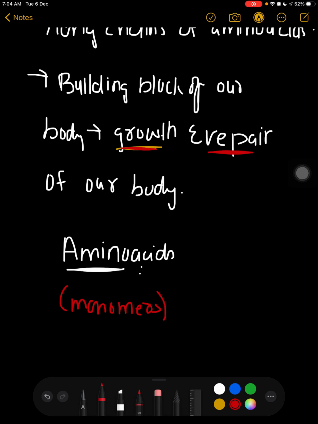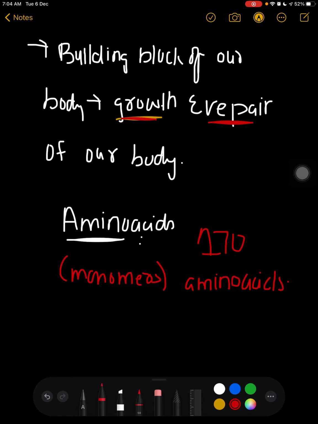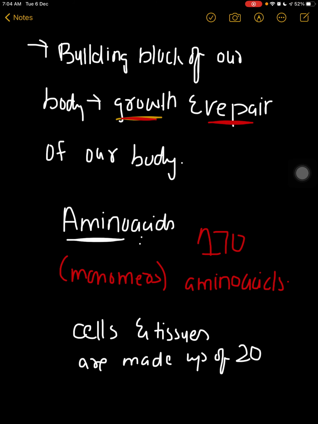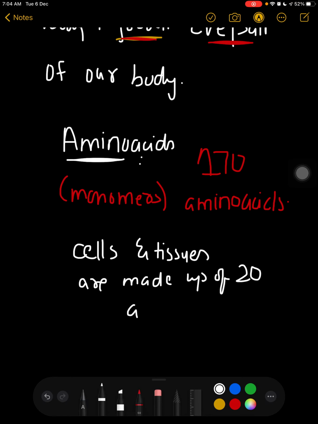Actually, there are 170 amino acids which are found, but our cells and tissues are made up of 20 amino acids, right?